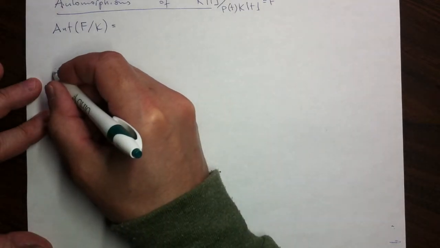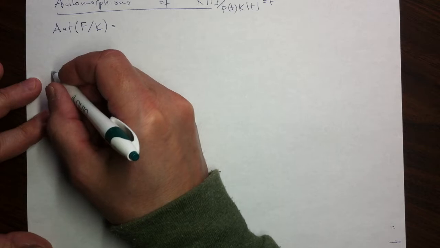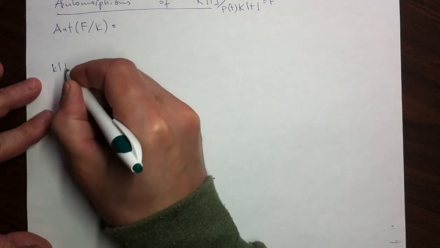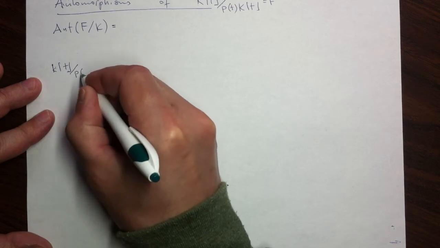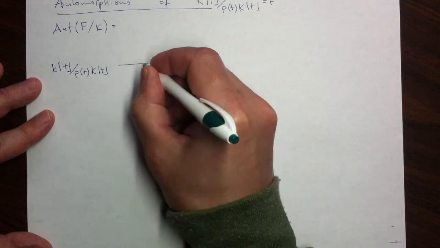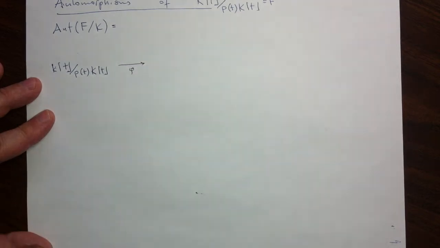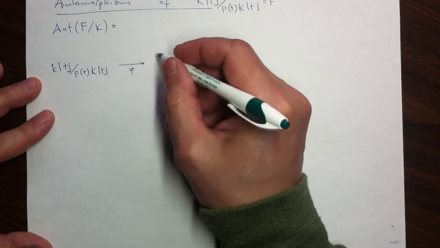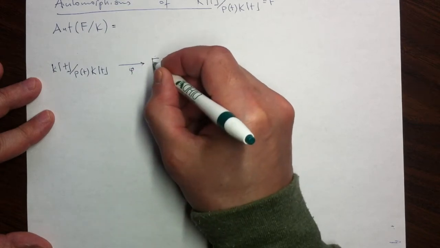So let's look at what we are after. We are after bijective maps from F to itself. I will spell out what F is. Again, it's a quotient, in this case, of the polynomial ring. And I'm interested in homomorphisms, which are injective, or surjective, or bijective into F.